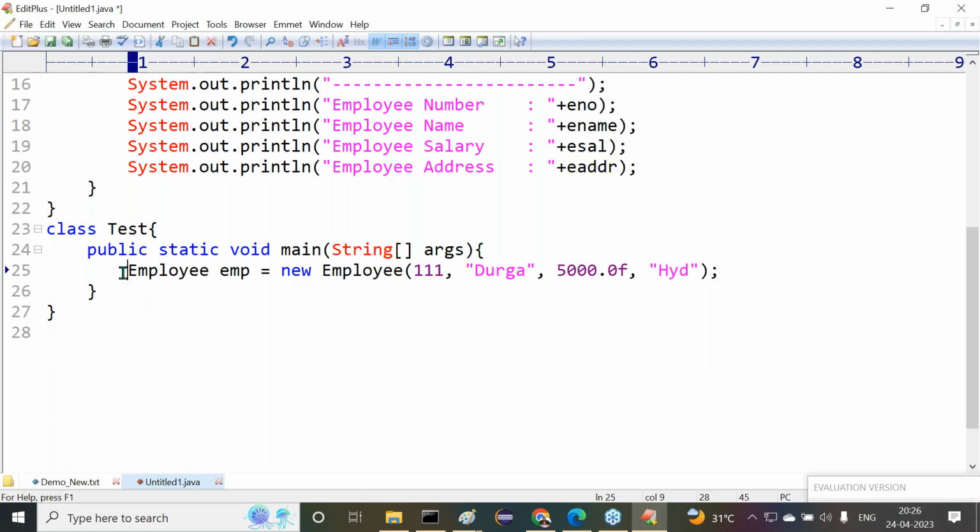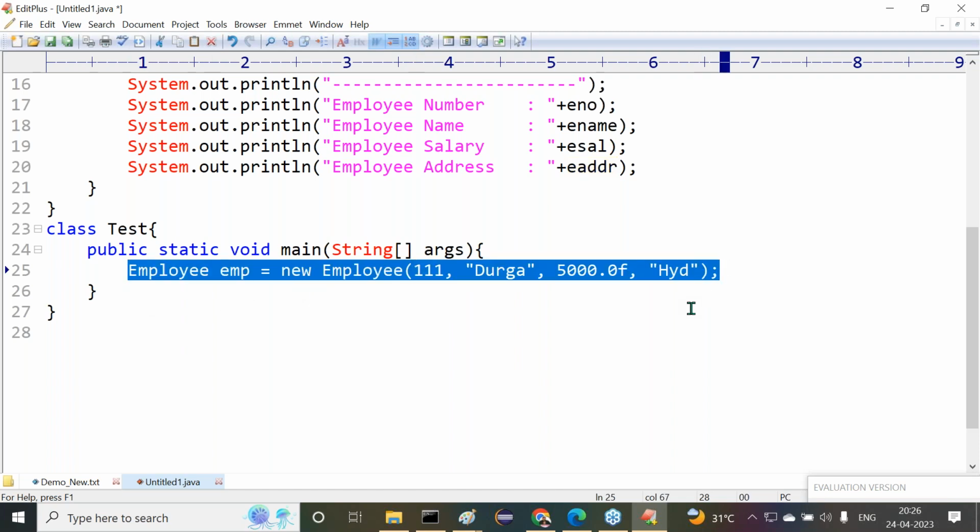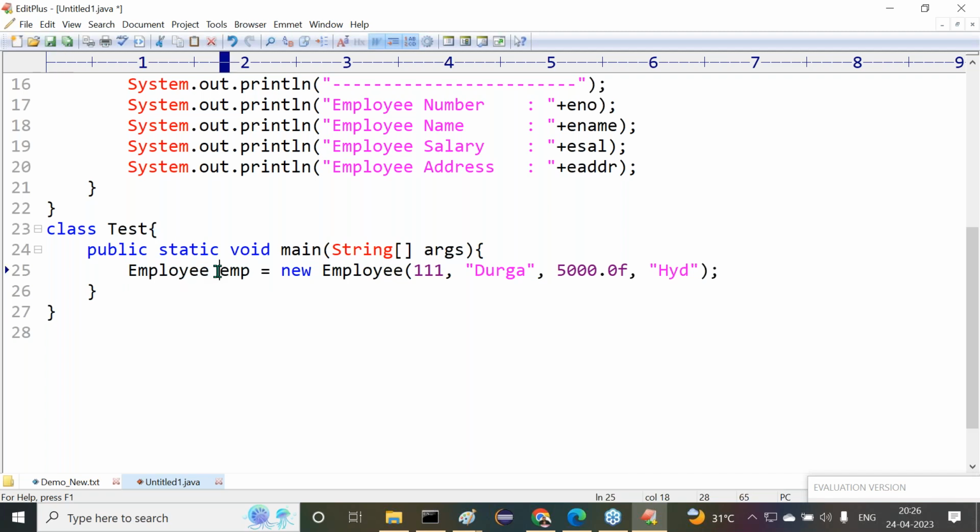Now tell me, sir, out of all these things, in this particular thing, what is an object? What is that object? Here I created an object. Now what is an object here? emp. Is emp acting as an object or not? From this point onward, change your opinion. emp is not an object. emp is a variable, a reference variable referring to an object. But what is an object? Where is the object in this statement? The object is created in heap memory. It's not visible in our program.